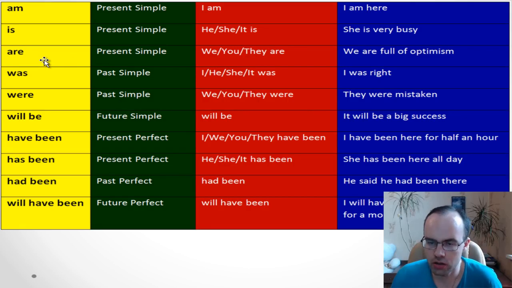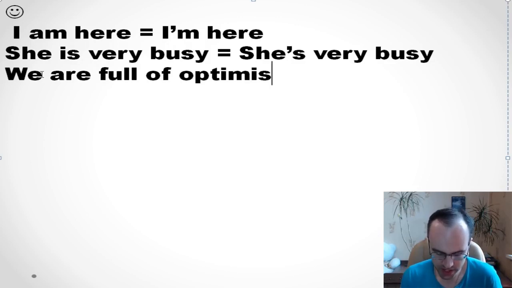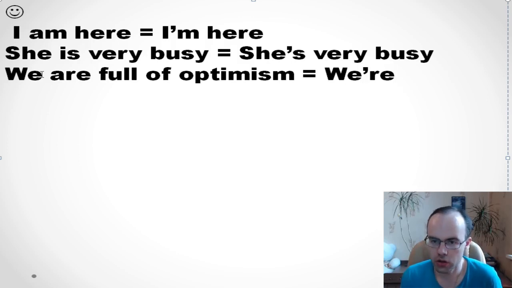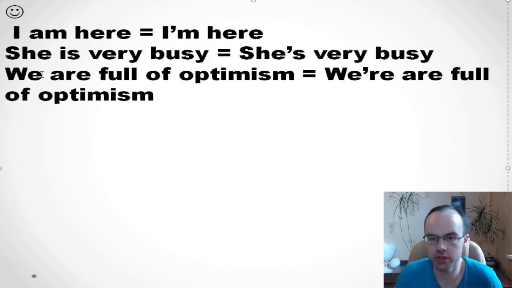Next, are. We use are with we, you, they. Look, we are full of optimism. So if you hear or see we are full of optimism, it means that we are very optimistic. So it's a full form, or you can use a short form. So we are full of optimism. We are full of optimism.